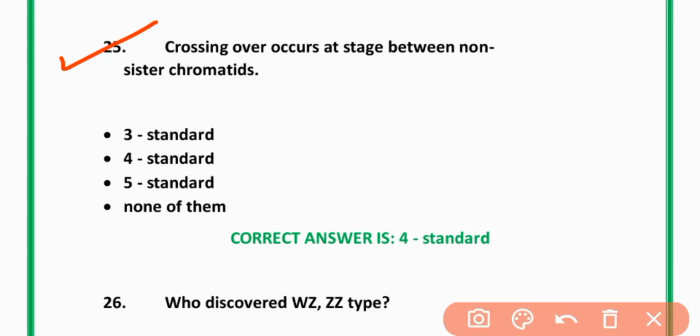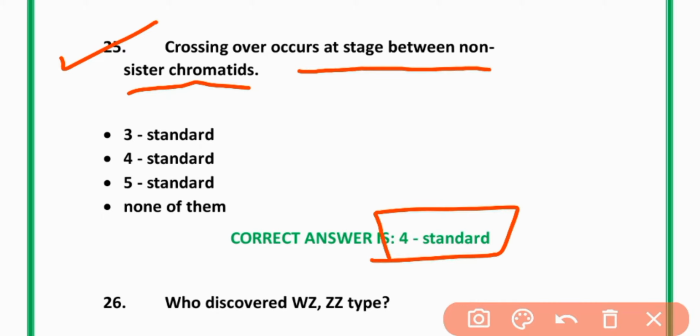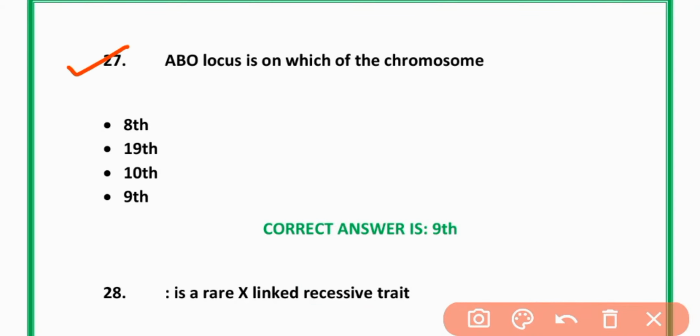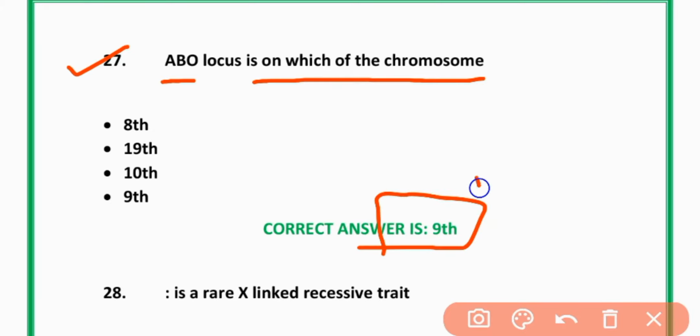25. Crossing over occur at stage between non-sister chromatids. First standard. Fourth standard. Option B is correct. 27. ABO locus is on which of the chromosomes? Ninth chromosome.